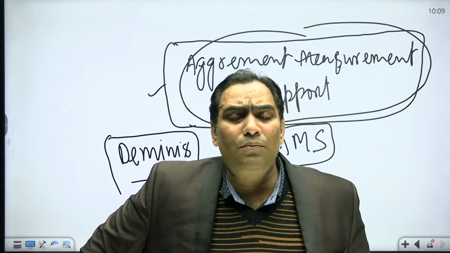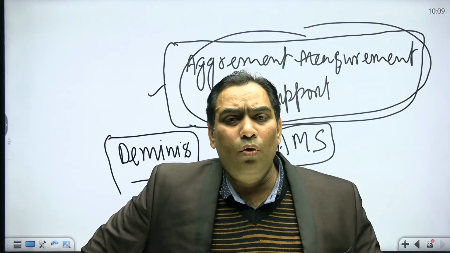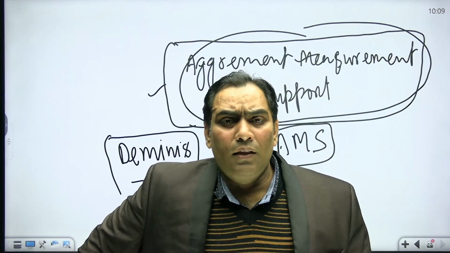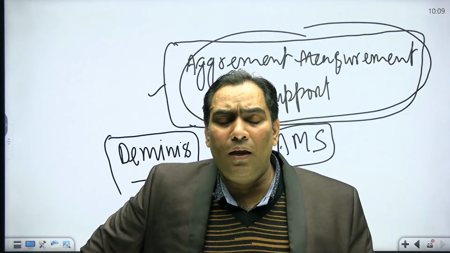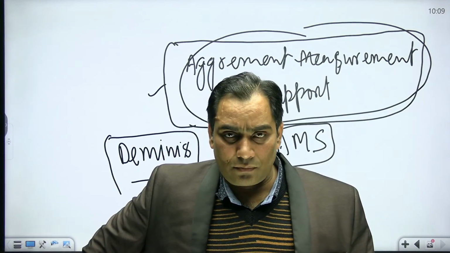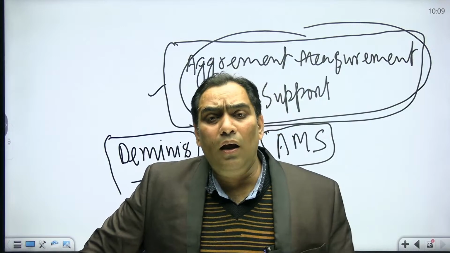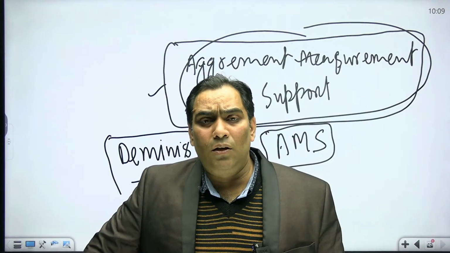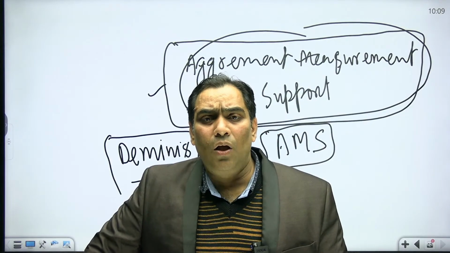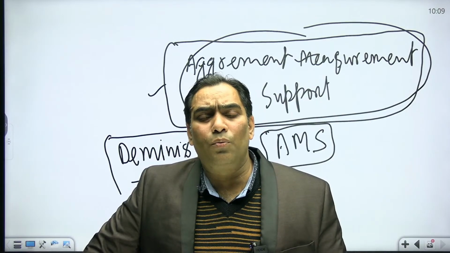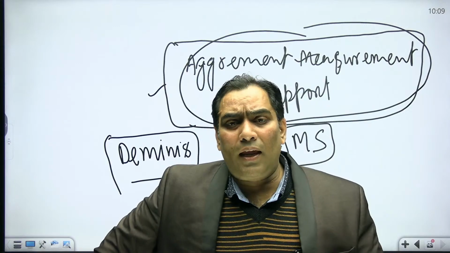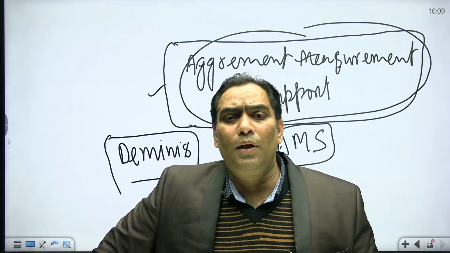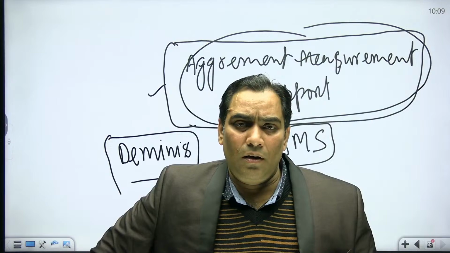De minimis means within limit. So I am going to repeat once again that as per the provisions of WTO on the Agreement on Agriculture, the total aggregate measures of support should be de minimis, meaning within its limit.